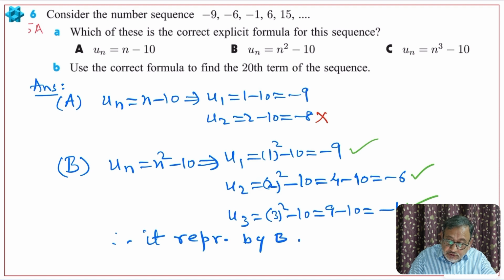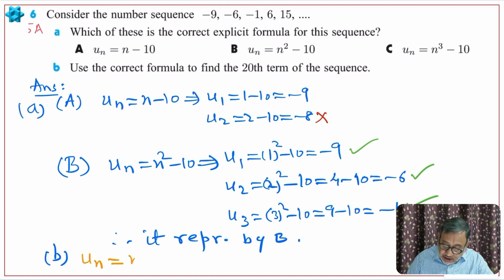Okay, use the correct formula. Now it says to use the correct formula to find the 20th term. So this was part A. In part B we have to write the formula and then substitute, replace n by 20. So let me choose another color.